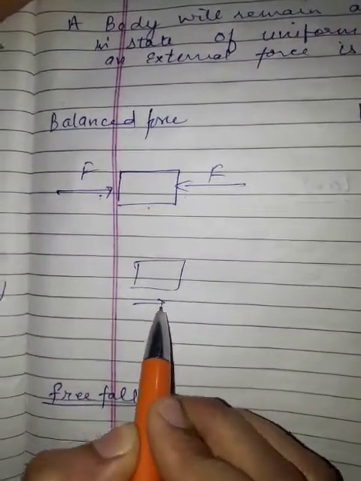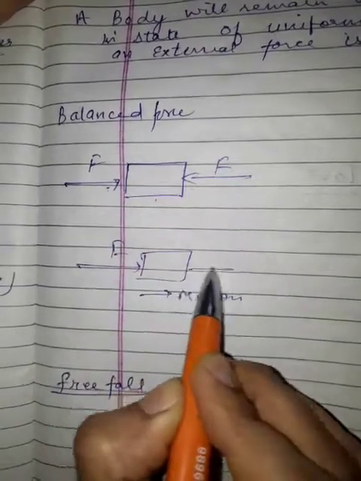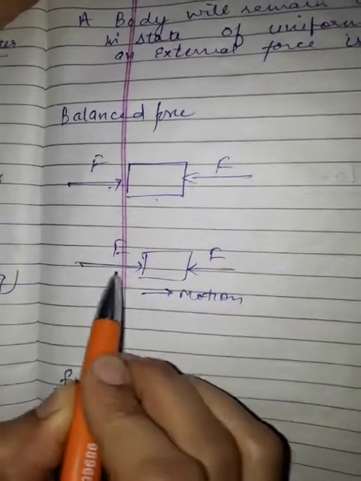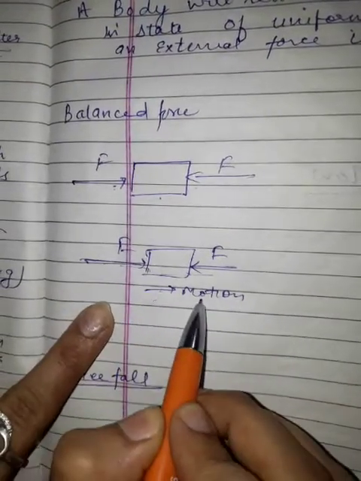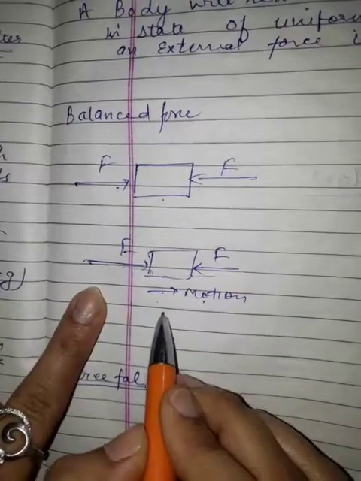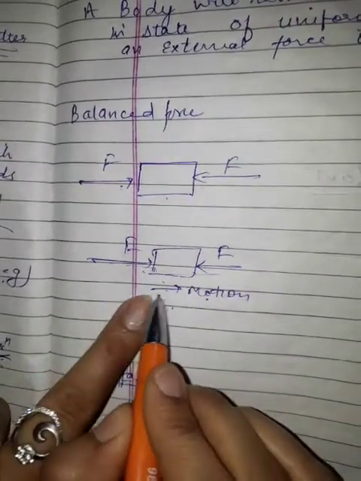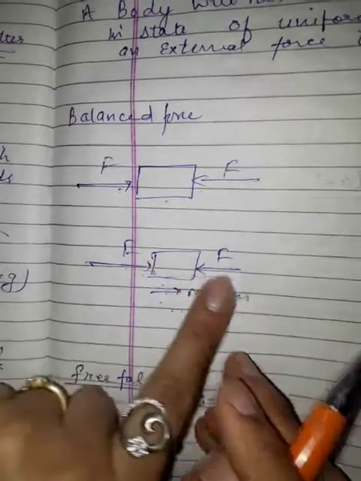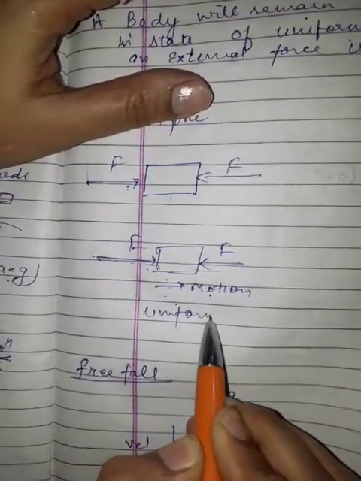These forces are called balanced forces. Suppose the body is in motion, and again the same force is in forward and backward, equal and opposite forces are there. The body is in motion, it will still remain in motion, but there will be no acceleration. That means whatever speed it had earlier, it will remain with that speed. That means it will remain in uniform motion.